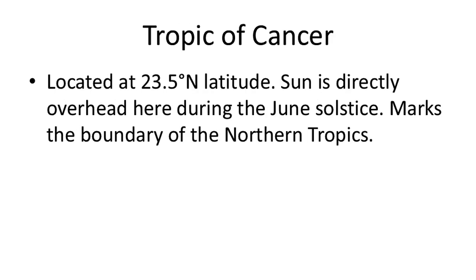Tropic of Cancer. The Tropic of Cancer is an important line of latitude located at 23.5 degrees north of the equator. It marks the northernmost point on Earth where the Sun can appear directly overhead at noon. This happens once a year during the June solstice, around June 21st, when the northern hemisphere is tilted toward the Sun. On this day, locations along the Tropic of Cancer receive the Sun's rays at a 90 degrees angle, resulting in the year's longest day in the northern hemisphere.